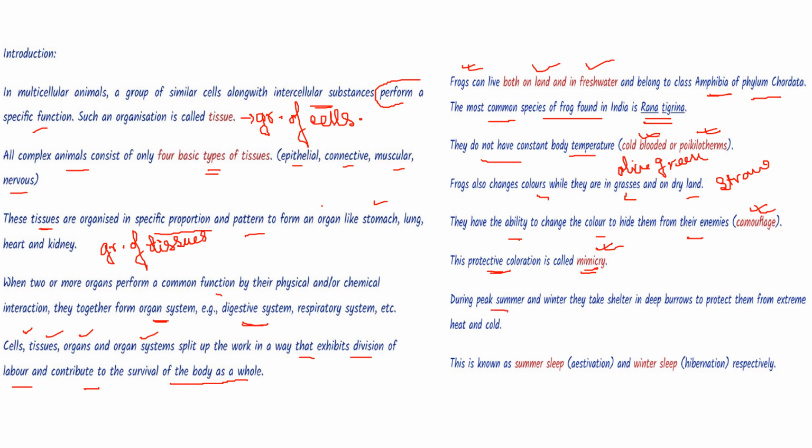During peak summer and winter, they take shelter in deep burrows to protect themselves from extreme heat and cold. And this summer sleep is known as estivation and winter sleep as hibernation. So again, let's repeat: summer sleep, estivation, and winter sleep, hibernation. Okay.